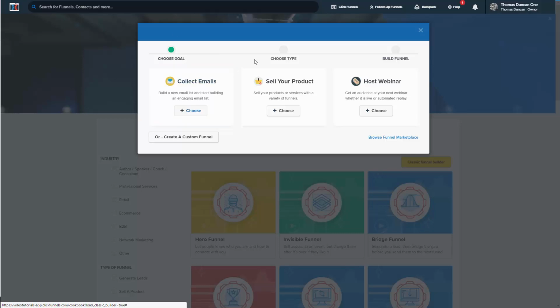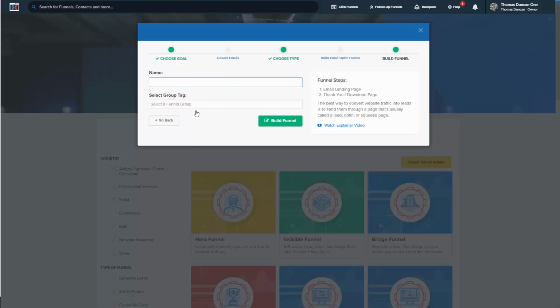Now you can choose any of the pre-made paths, or you can create a custom funnel. Now for the sake of this video, we are going to start the process of creating pages designed to collect emails. So to do that, we are then going to choose collect emails.